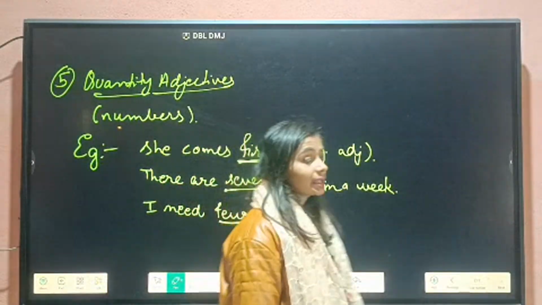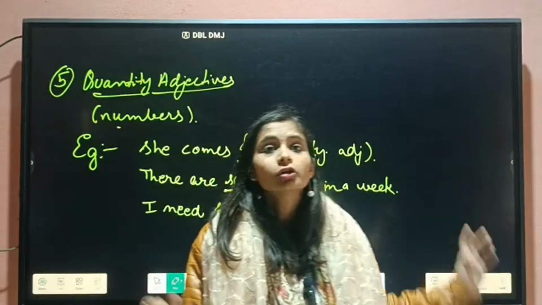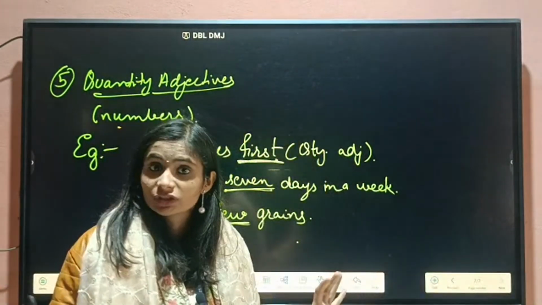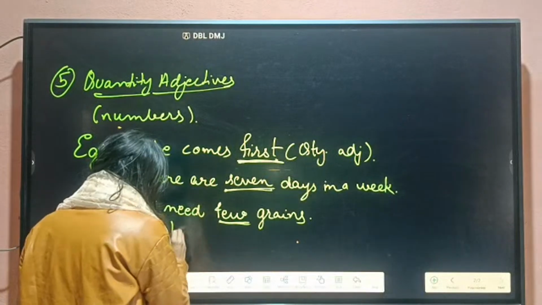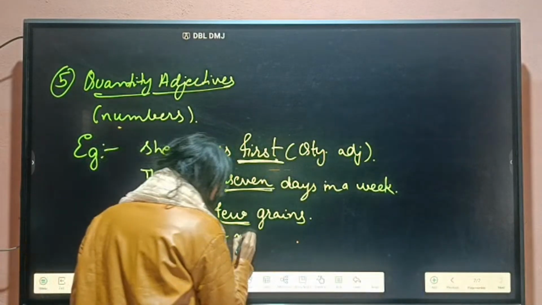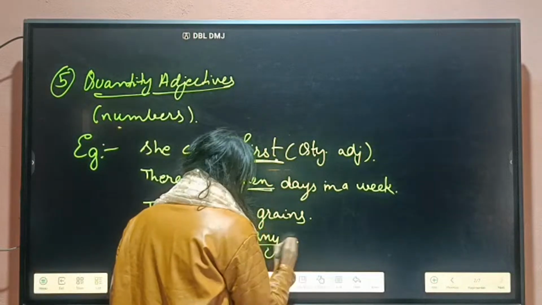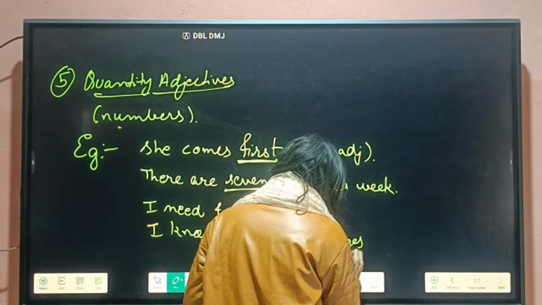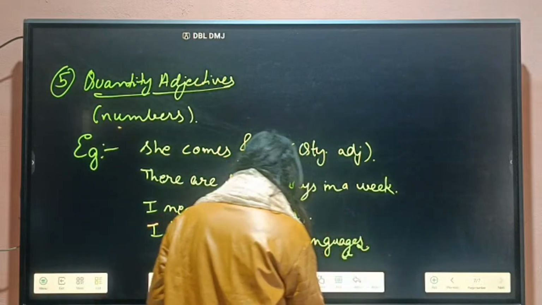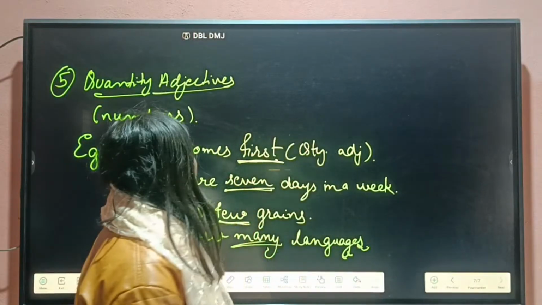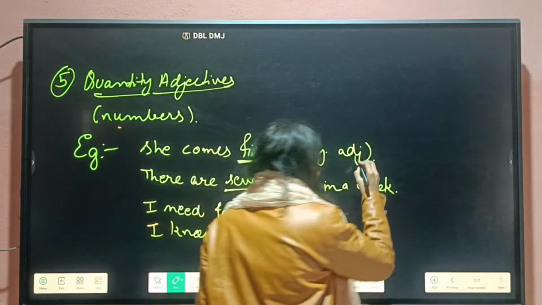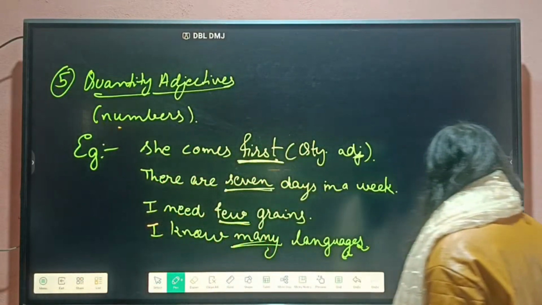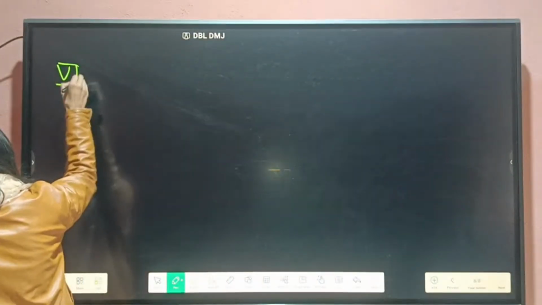And I'm saying that I know many. I haven't told you that I know 1 language, 2 languages, 3 languages, but I know many languages. So "many" is also our quantity adjective. So 5 types of adjectives we have discussed till now. Let's come to our next one, the 6th type of adjective, which we will discuss now.